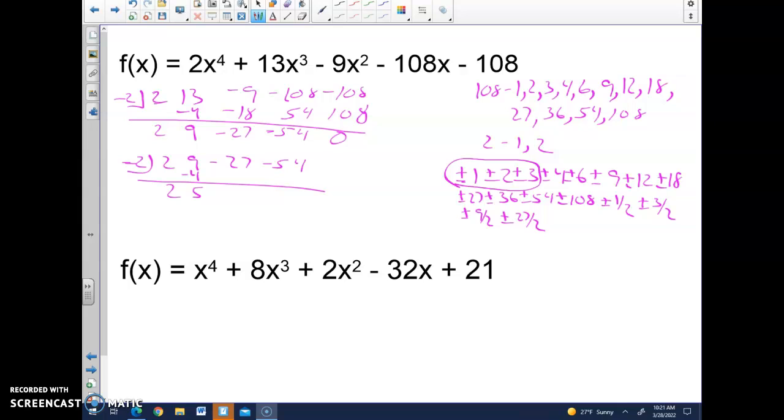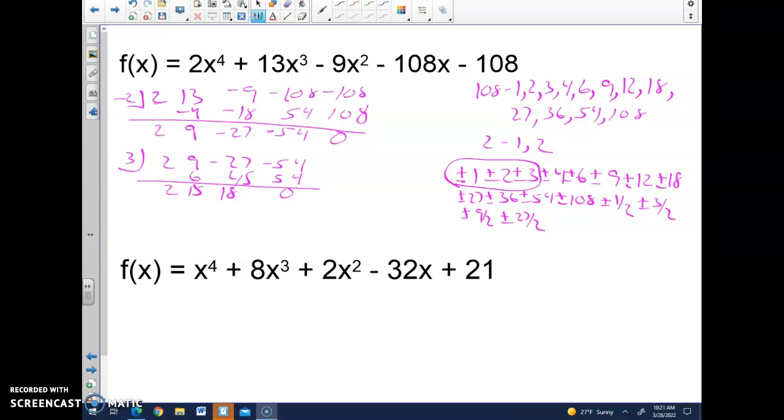Negative 4, we get 5. 5 times negative 2, negative 10, negative 37. I get 74. That doesn't work. All right, so let's try 3. Drop the 2, we get 6. 15 times 3 is 45. That gives me 18, and 18 times 3 is 54, and there's my 0.